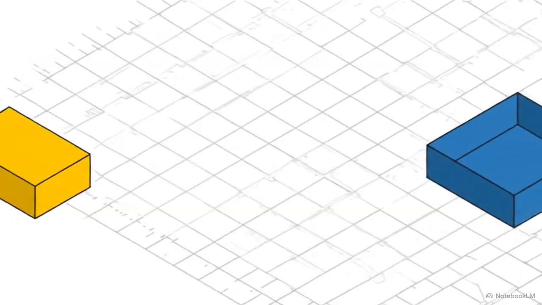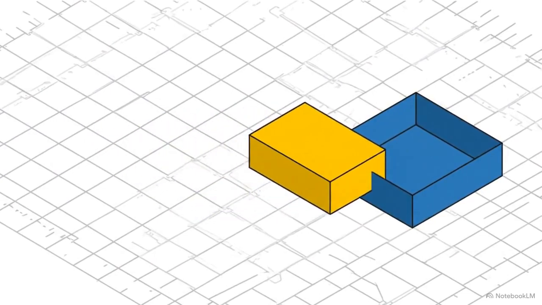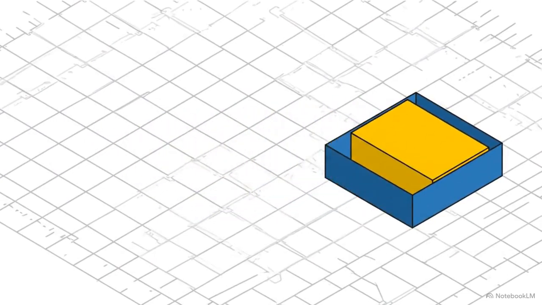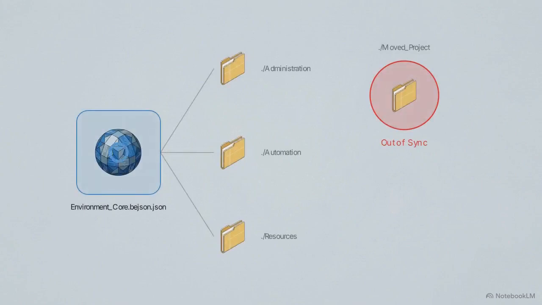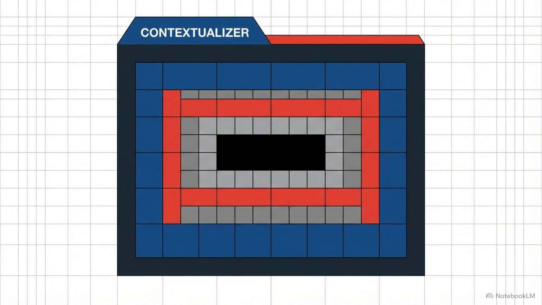Consider a real-world stress test. A developer moves a critical project folder to a completely new location on the SD card. The central BEJSON database detects the discrepancy during the next cycle and updates its records. It then instantly rewrites all routing variables across the Bash, Python, and JavaScript environments. This leads directly into the final operational layer,